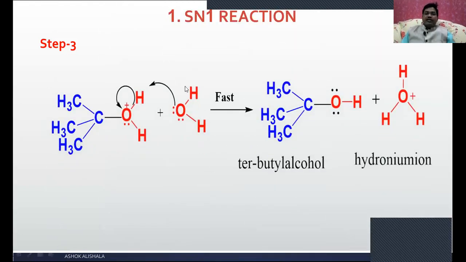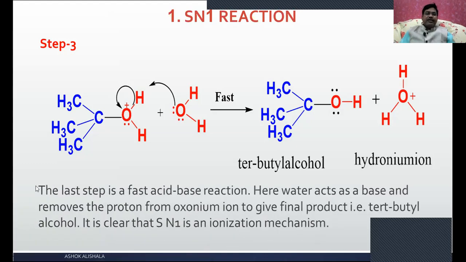You see, this is water, and here it is already added, and you know this is the solvent. Many water molecules are present in the reaction mixture, and in this step, this water acts as a base and abstracts the proton, so that our product, tertiary butyl alcohol, will be formed, and this is the hydronium ion. In this way, this SN1 mechanism proceeds in a 3-step reaction.